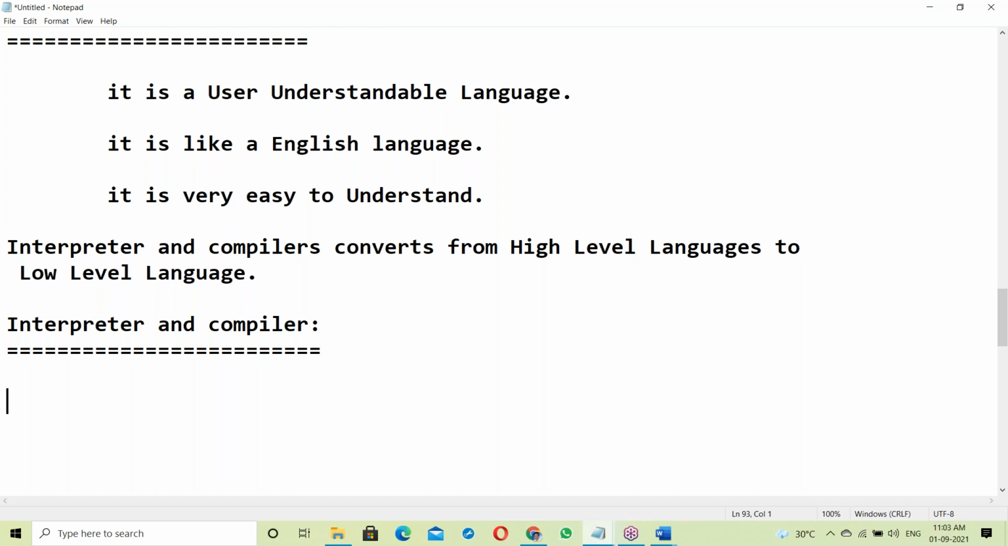Anyone have an idea? Can you tell me some idea about interpreters and compilers? Of course, I'll explain, don't worry, I'm just asking for your idea. What's the main difference between interpreter and compiler? Anyone? At least one point.